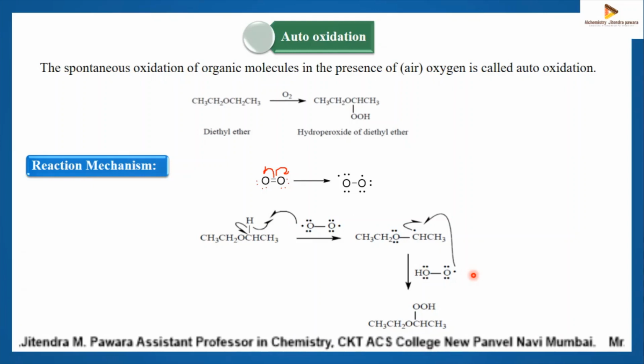In this step, these two radicals combine and react with each other to form ether hydroperoxide. This is all about auto-oxidation, its definition, example, and reaction mechanism.